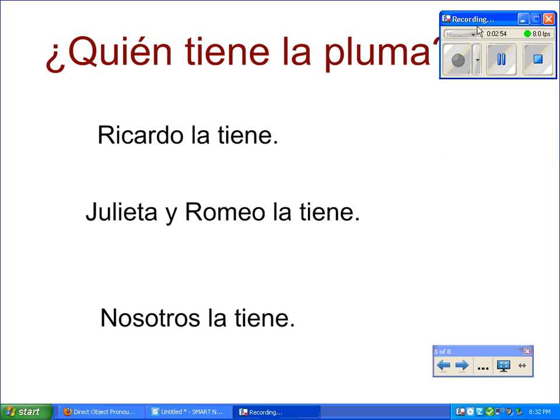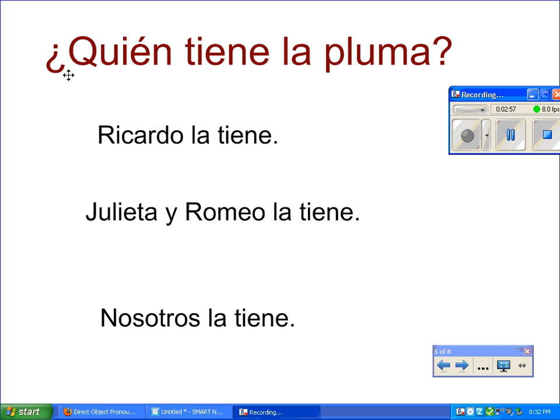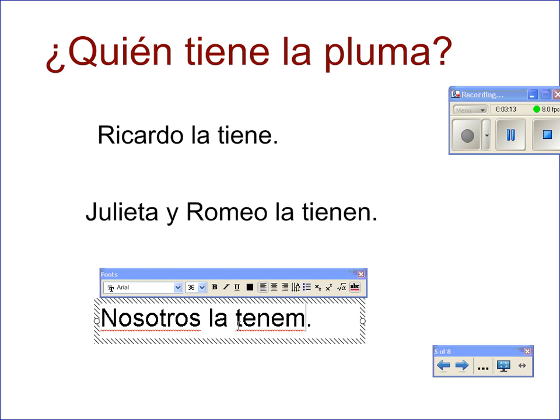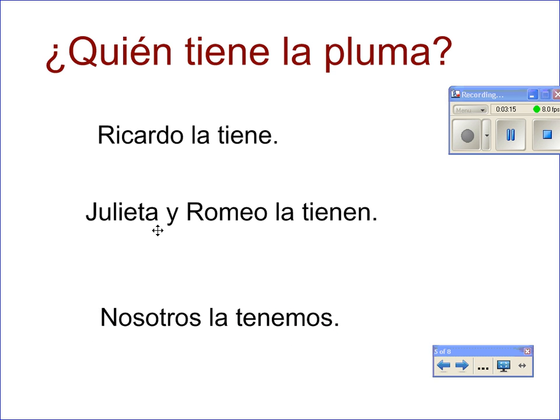And then using them in context would be, for example, ¿Quién tiene la pluma? Who has the pen? The answers could be Ricardo la tiene, Julieta y Romeo la tienen, and nosotros la tenemos. I actually need to change this real quick. So, Romeo and Juliet have it. It is la, because la pluma. Doesn't matter if Ricardo is a boy or a girl. All that matters is that pluma is la, and then that stands for it.